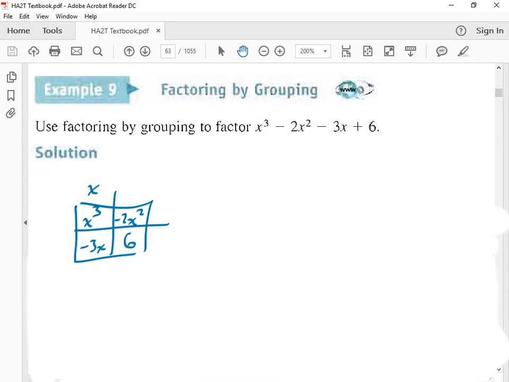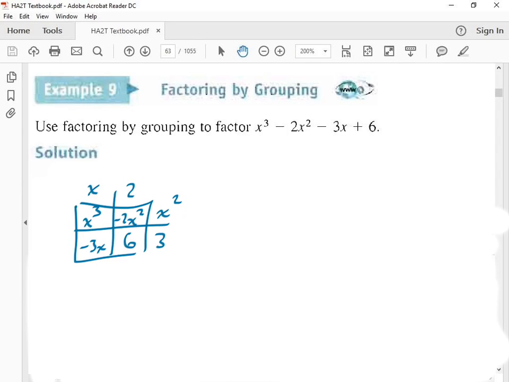Wait, why is it negative? Let's just say 2 for now. What can I take out of both of those? x squared. What can I take out of both of those? 3. Now I double check. Oh, yes, we have some business going on with negatives, because look at this. x times +3 is not -3x, and 2 times x squared is not -2x squared.